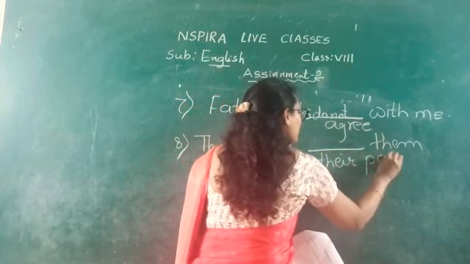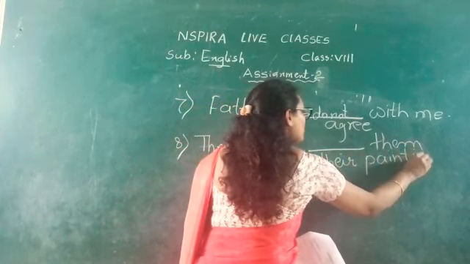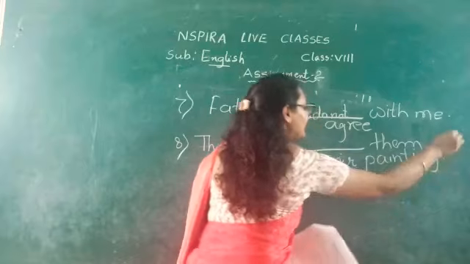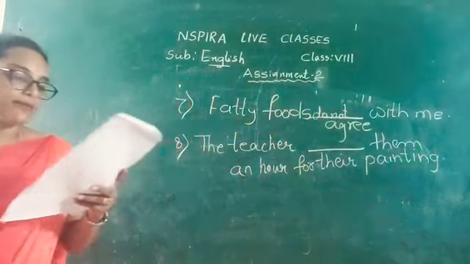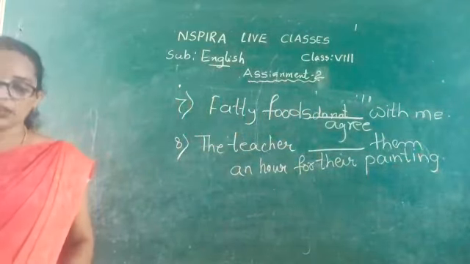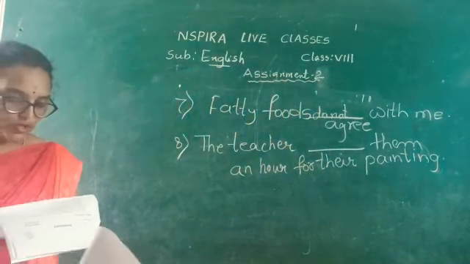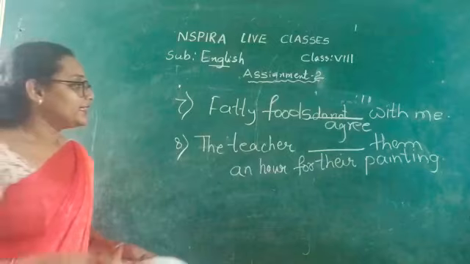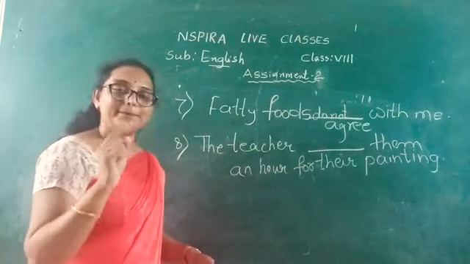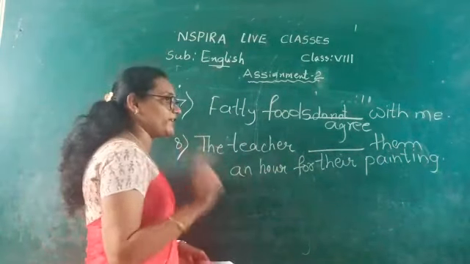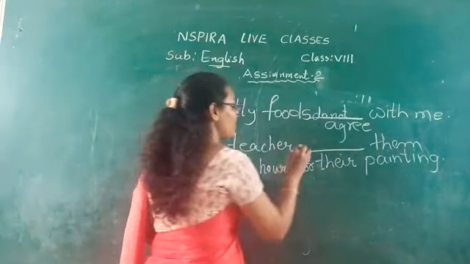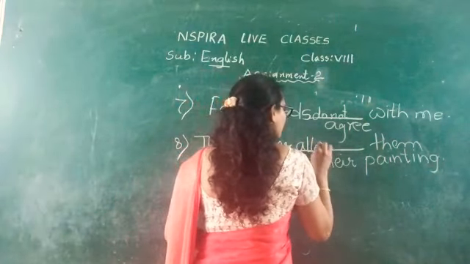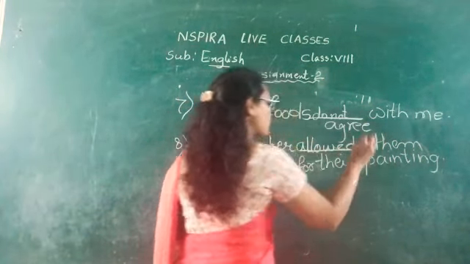What is the verb given in the bracket? Allow. So what verb form will we write? The sentence is in simple past tense. First of all, you should identify the tense of the sentence. So what will come? The V2 form, allowed.